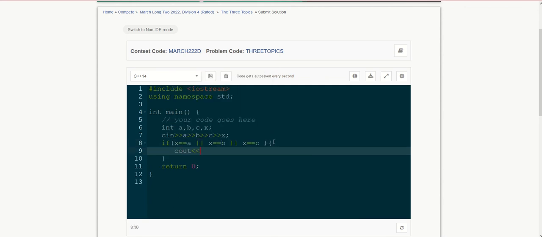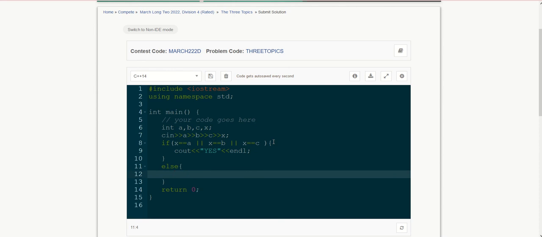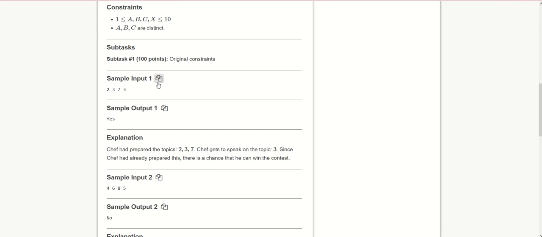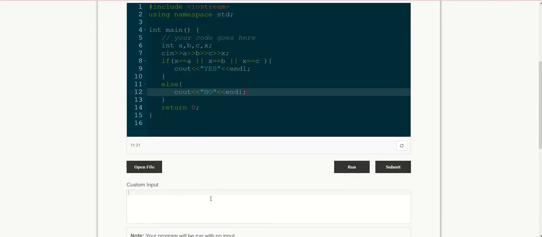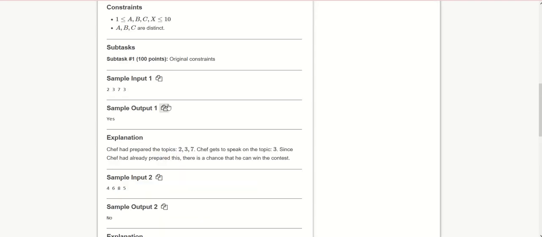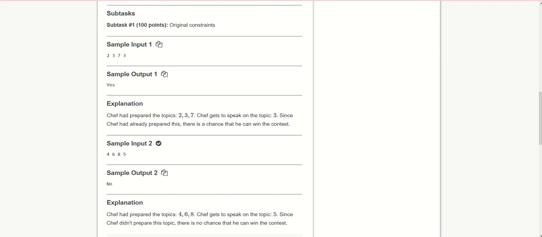So cout yes. This is a very simple question. And next we will just print no. So we will run this code with the sample input. Let's paste this input in the custom input and run the code. It shows the output yes, which matches. Next we check the next input as well.